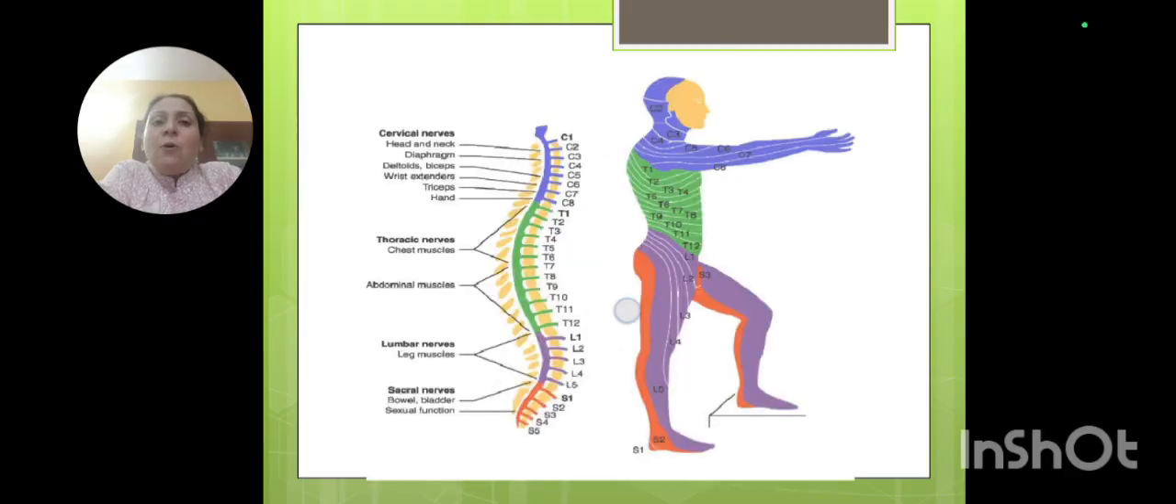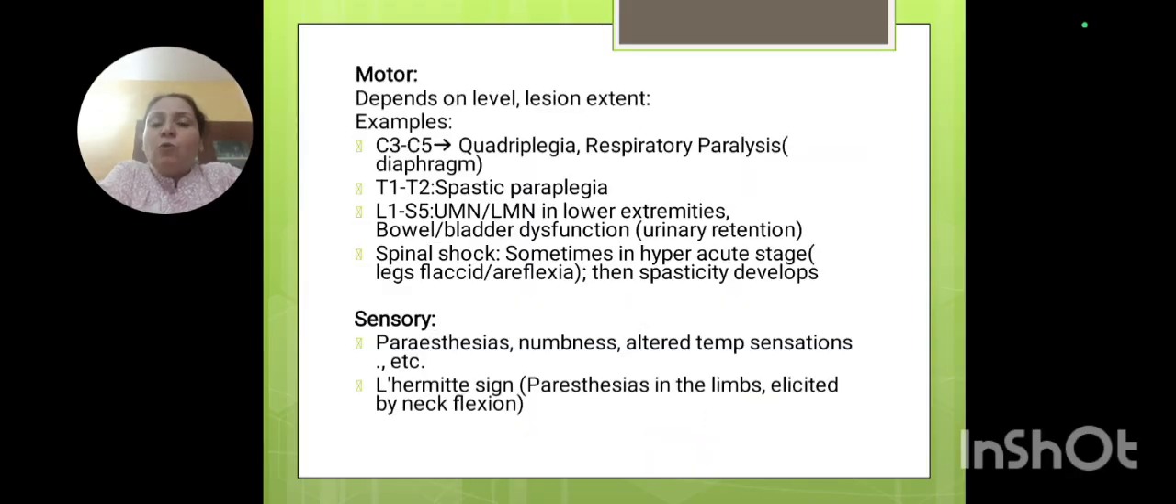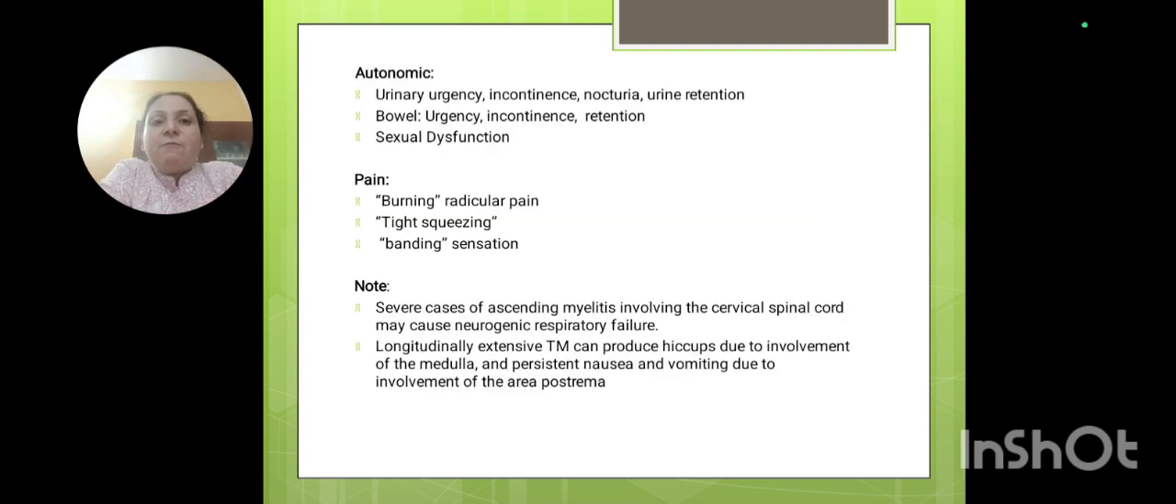Fine. Now coming back to it, so these are the motor losses. What are the sensory losses we see? Paresthesias around the dermatomal area. Remember these were the myotomes which I have shown. Now I am telling you about sensory losses around the dermatome, depending upon which transverse section of the cord has been involved. Then Lhermitte sign will be there.